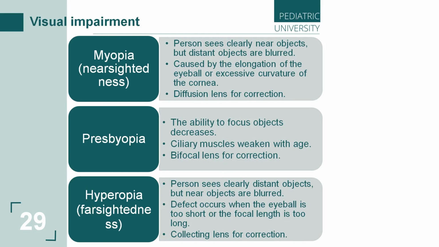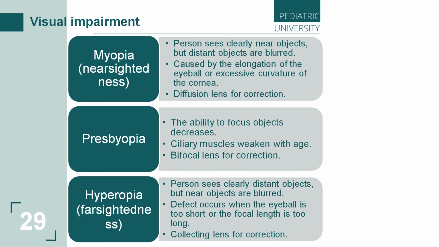The next visual defect is presbyopia. This defect is associated with the eye's ability to focus on objects being reduced. People can say, I cannot focus on near objects or far objects, because my eye is not focused.